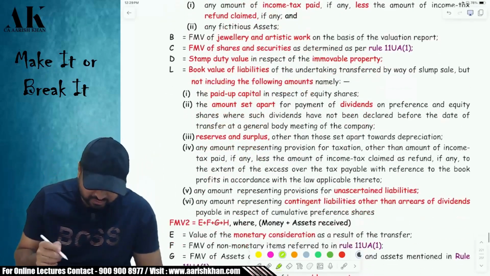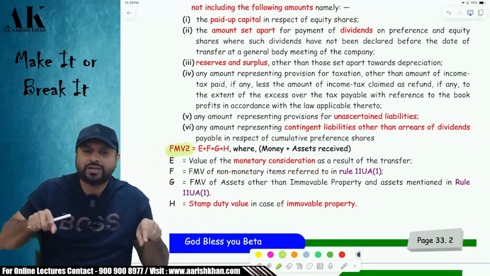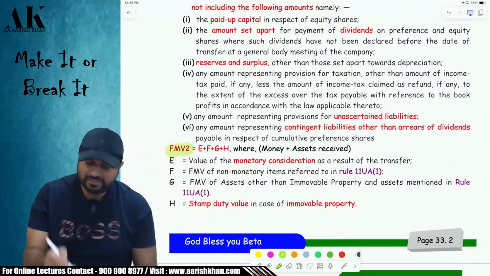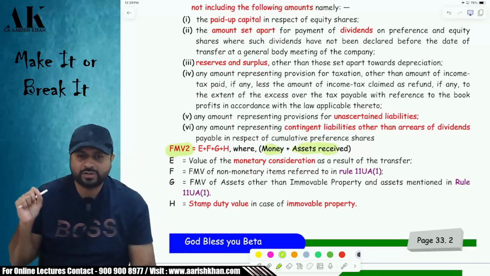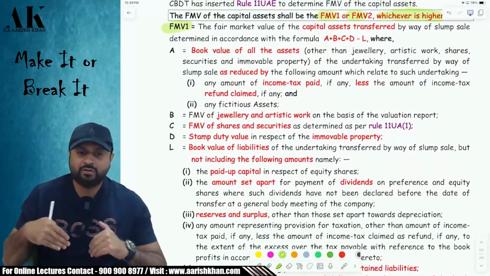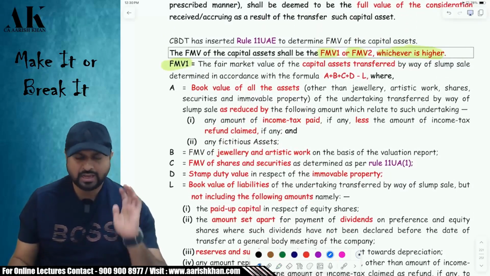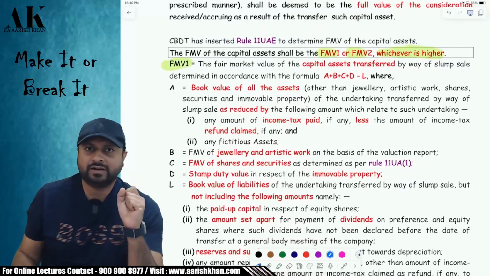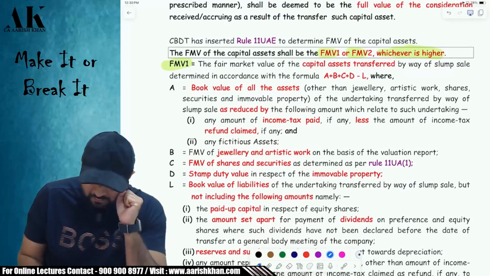Sir, what is FMV2? FMV2 is the FMV of the assets which you are receiving. What will you receive? You will receive either money or non-monetary items, that is, assets. So FMV1 is what we give, FMV2 is what we receive. Now the government has categorized all the assets and liabilities as follows. So how to determine FMV1? Again, FMV1 is what we give.